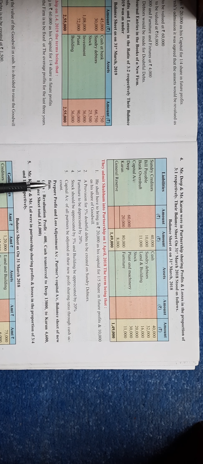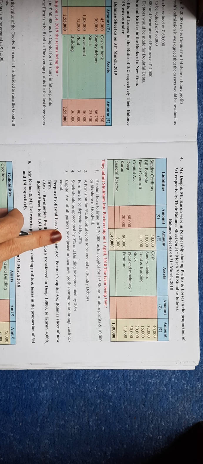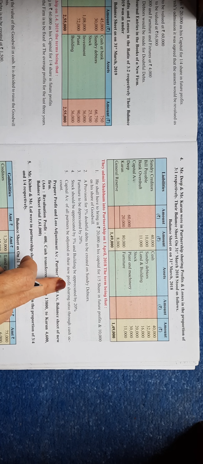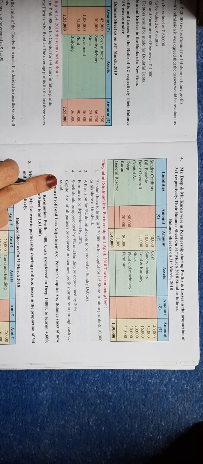So see what has to be prepared here. Prepare profit and loss adjustment account, partners' capital account, and balance sheet of new firm. So these three we have to prepare. And if we have a close look at the adjustments, the last adjustment says capital accounts of partners to be adjusted in the new profit sharing ratio through cash account.